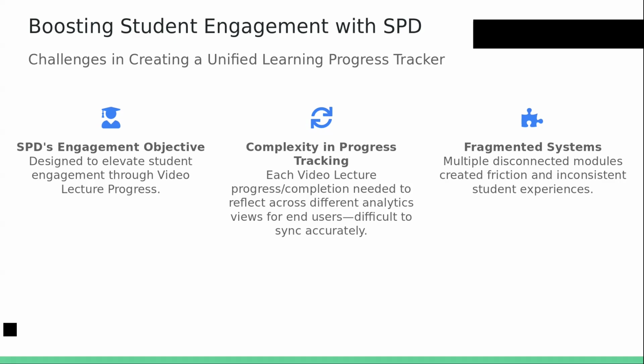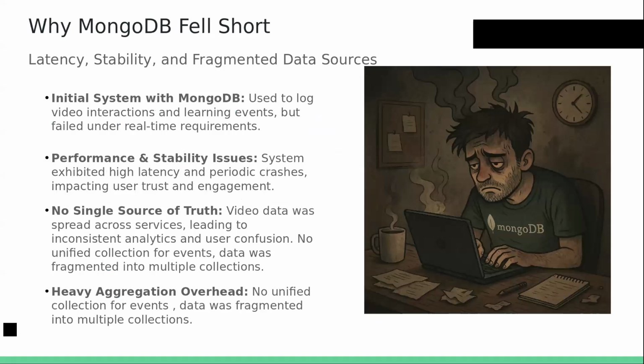What our problem here was, previously we were using Mongo. This was the V1 architecture where we were using Mongo for our initial setup. Our problem was that we had fragmented data. When a student watches a video, we update that progress, and we have to show the same thing for all the products. So it was fragmented.